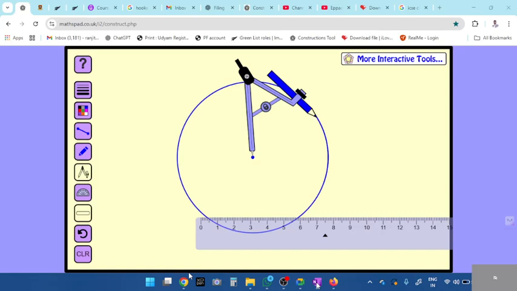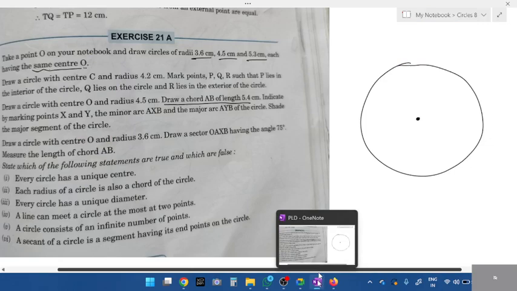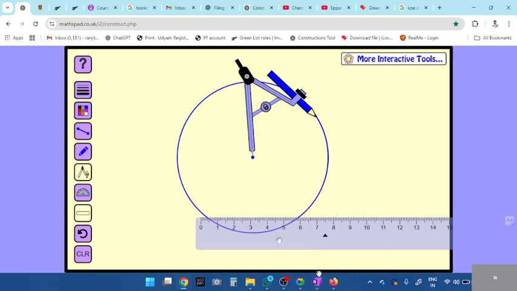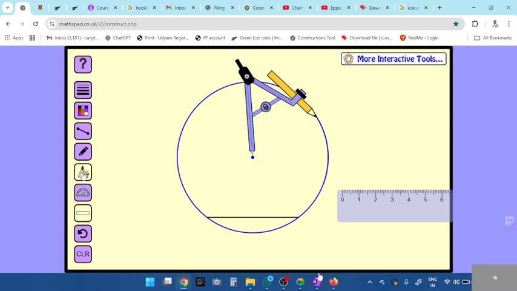Okay, then how many centimeters should the chord be? 5.4. Keep your scale. Look where you get 5.4. From one point to another point, that is a chord. Draw a straight line, this is the chord. And name this chord as AB.